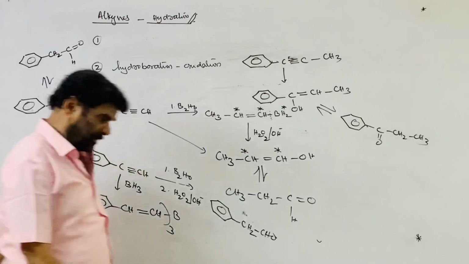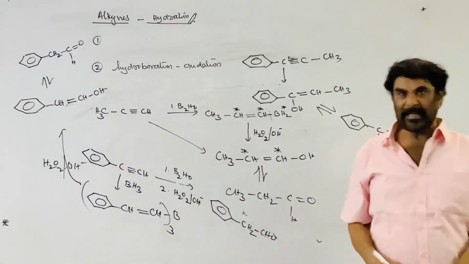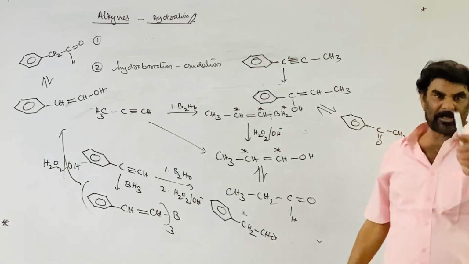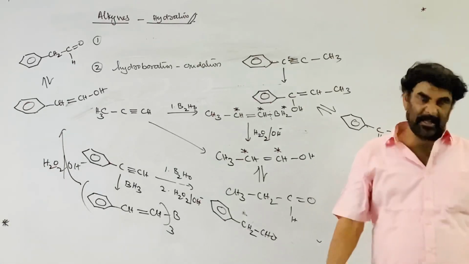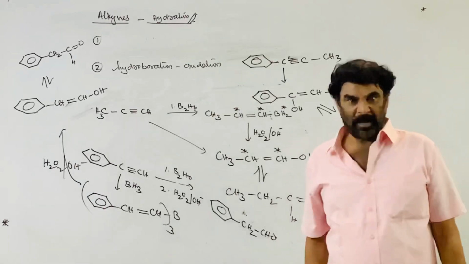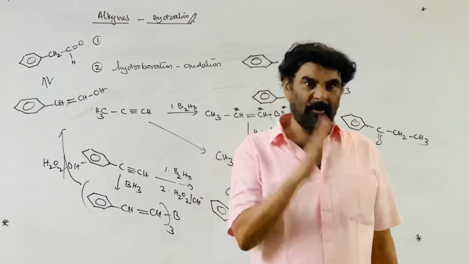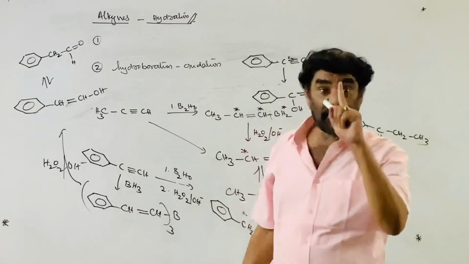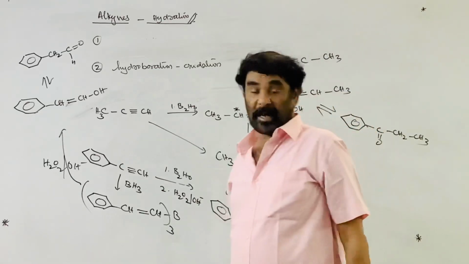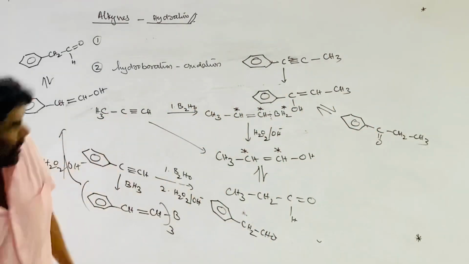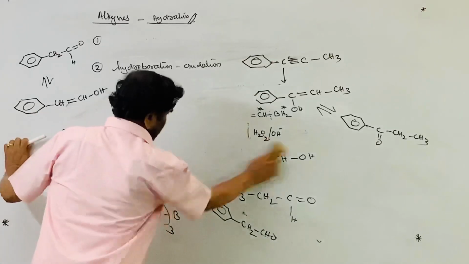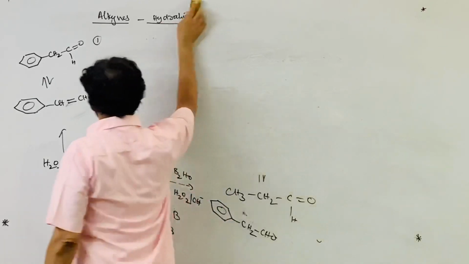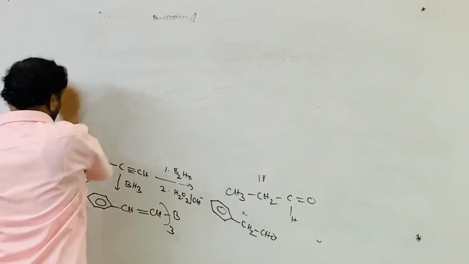Starting from the alkynes, we can prepare aldehydes and ketones. By treating with dilute H2SO4 and HgSO4, ketones can be prepared. By treating with B2H6, diborane, followed by oxidation, the hydroboration oxidation method, we can prepare aldehydes from terminal alkynes, not from all alkynes. So this is the preparative procedure of aldehydes and ketones starting from alkynes.